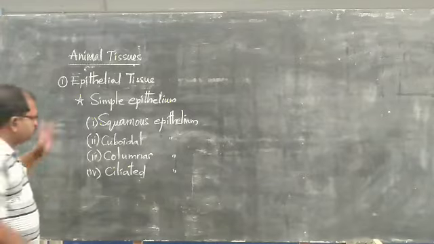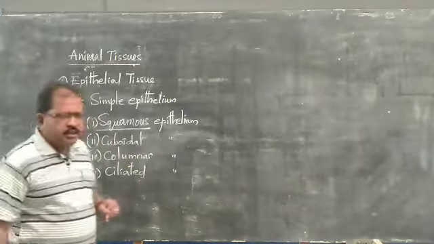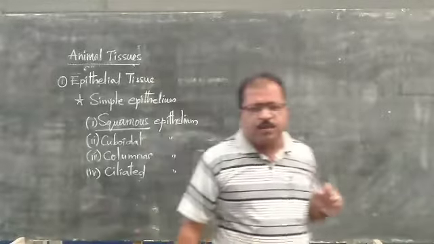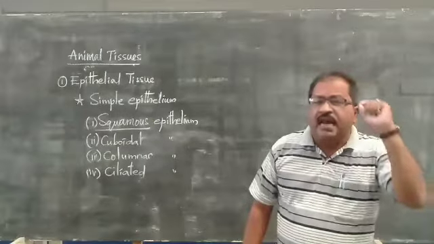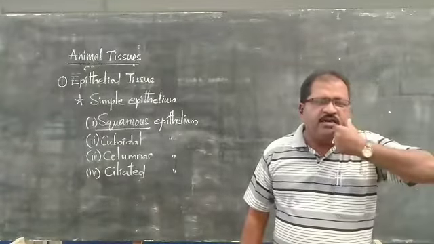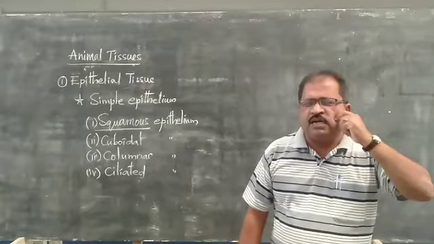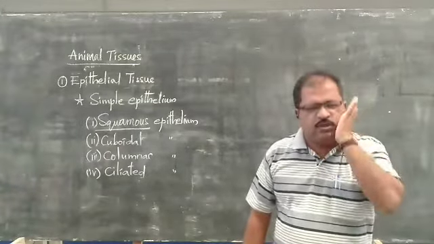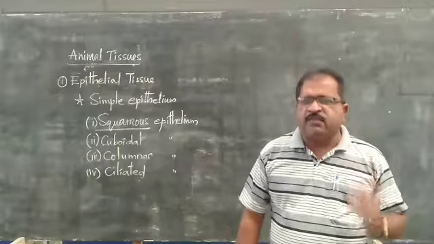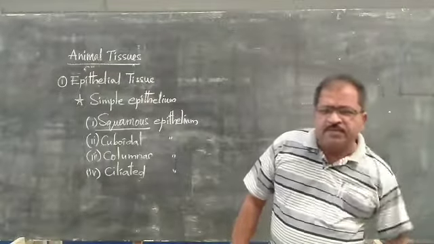Remember, squamous epithelium is mostly present in the lining of the blood vessels, the inner area of the cheek of the mouth, as well as in the body linings completely.